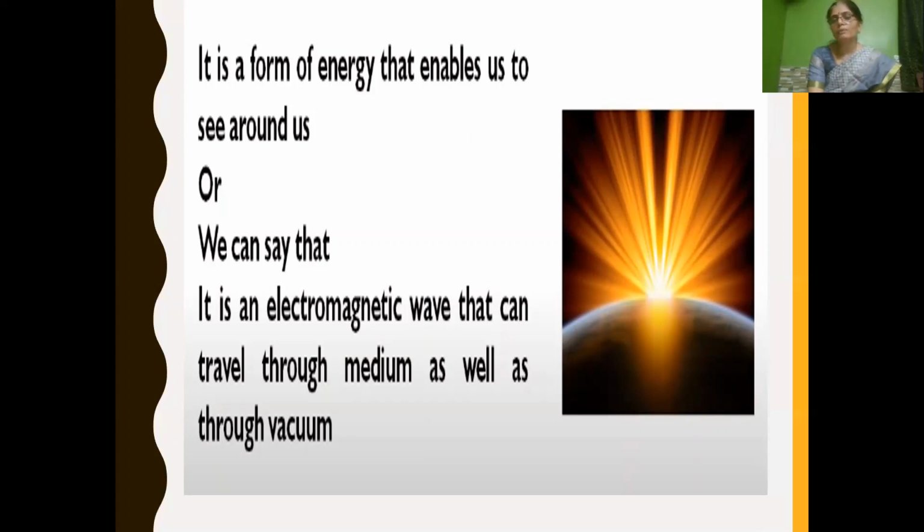Sound, as we have learnt, is a wave which travels only through a medium. Isn't it? Without a medium, through vacuum, sound cannot travel. But light is an electromagnetic wave which can travel through a medium as well as through vacuum.